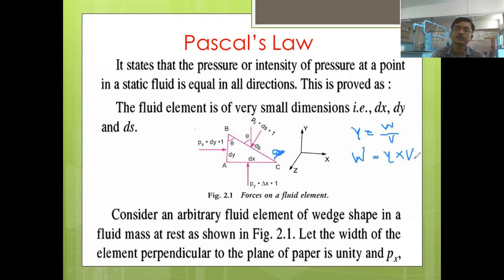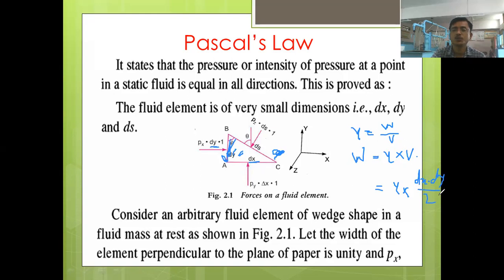So what is the volume of this wedge? The volume of this wedge is nothing but the area of the triangle multiplied by the width, unity. Okay. So here gamma into, we can write this volume as dx dy divided by 2. This is dx, this is dy.